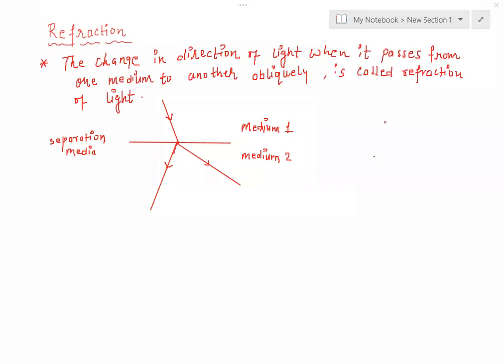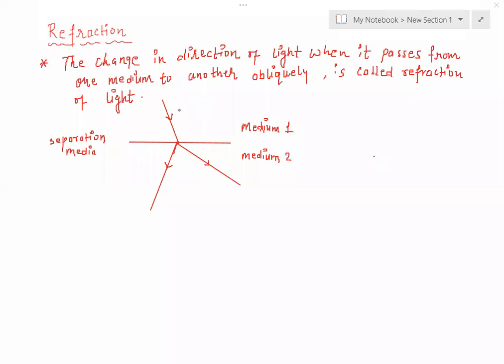So students, today we are going to start a new topic, that is refraction of light. First of all, we will see what is refraction. The change in the direction of light when it passes from one medium to another obliquely is called refraction of light. Obliquely means the direction will be other than perpendicular direction. When light goes in one medium, then it will send obliquely. It means other than the direction of perpendicular direction.